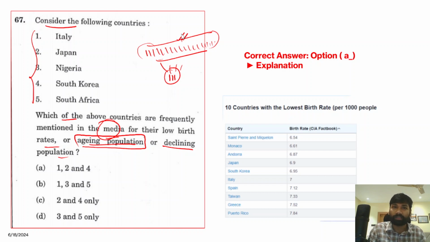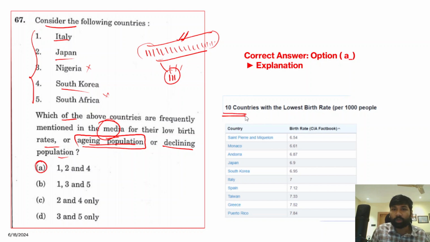Now what are those countries? Most of the countries suffering with aging populations are developed and industrialized countries. For example, Italy was one such country, Japan, and even South Korea, but not African countries and South Asian countries. So therefore the correct answer for this question is A, 1, 2 and 4. So 1, 2, 4 is the correct answer for this question.